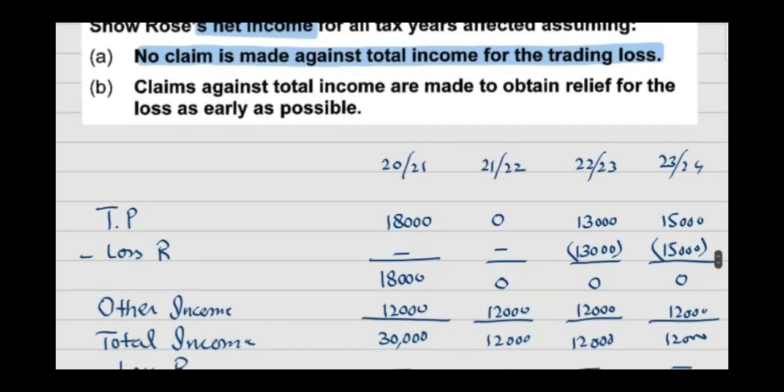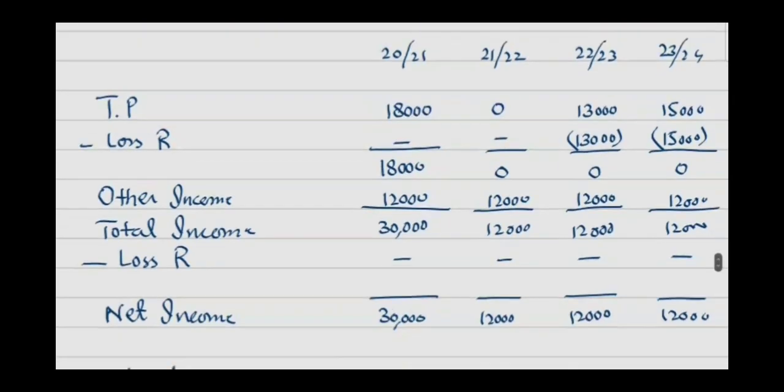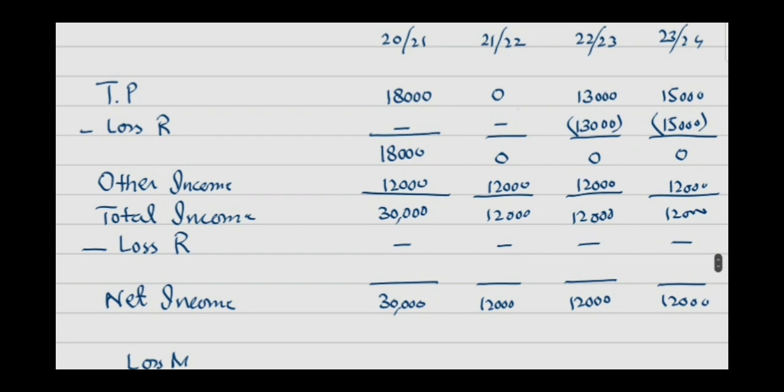So, remember that if the person is not claiming to set off loss against total income, the only option available is to set off loss against future year trading profit, not against total income. That is why we have set off these losses in the years 22-23 and 23-24, because if loss is sustained in 21-22, the carry forward years are later on 22-23 and 23-24.